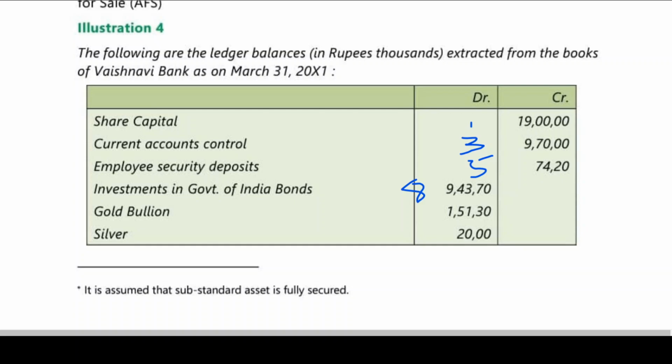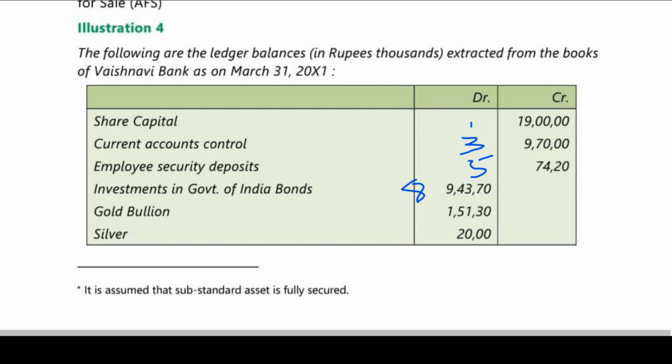Let me repeat once again. Schedule 1 capital. Schedule 2 reserves and surplus. Schedule 3 deposits. CRDBO, in simple words. CRDBO means C for capital, R for reserves and surplus, D for deposits, B for borrowings, O for other liabilities and provisions. Remember, CRDBO.